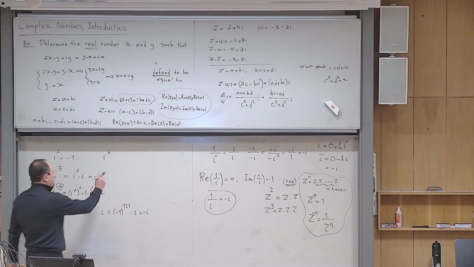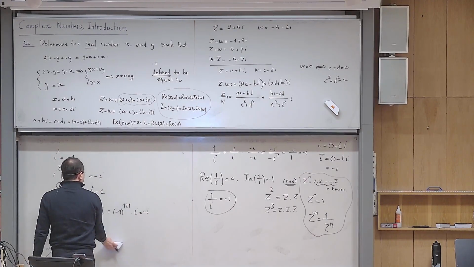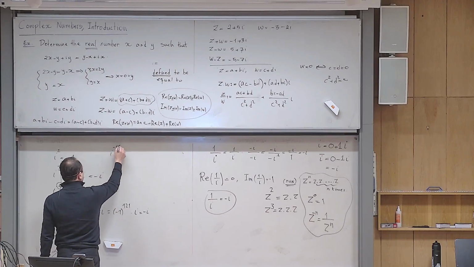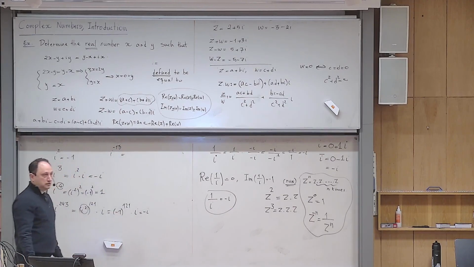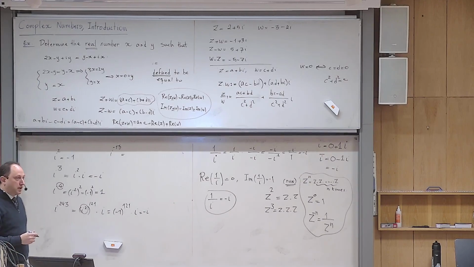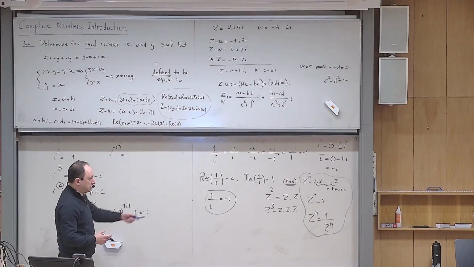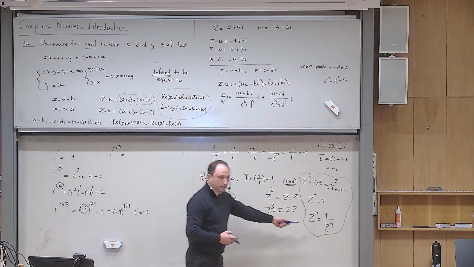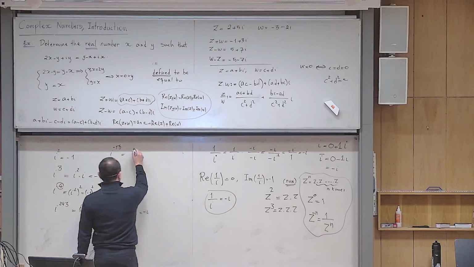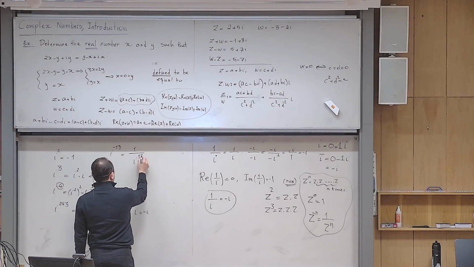So can you calculate this one: i to the power of minus 13? What can I do with it? According to the definition, this is a negative integer power, so by the last definition I write it as 1 over i to the power of 13.